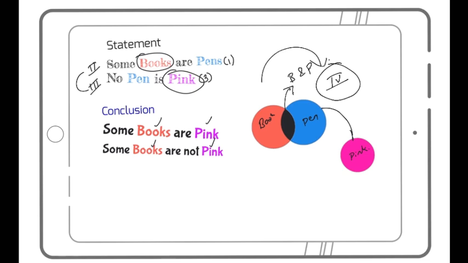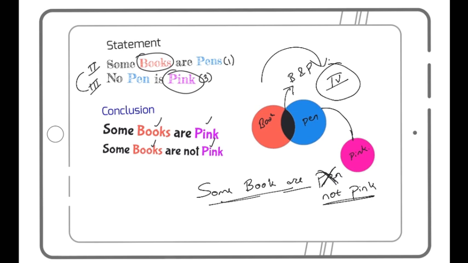And what did I tell in the earlier video about type 4? Write it in this way. First, can I write some book are pen? Yes, I can, because some book are pen. Then can you cut this pen and write here not pink? Yes, I can, because no pen is pink. So I can cut this pen and write here not pink. So what is my conclusion? Some book are not pink. Exactly our type 4. So this would be my conclusion: some book are not pink.